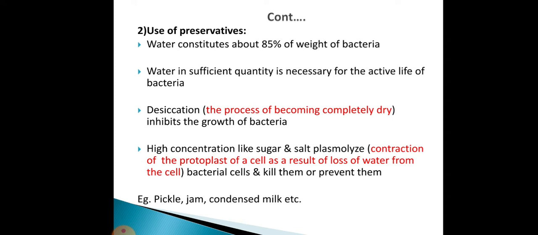So high concentrations like sugar and salt plasmolyze. What is meant by plasmolysis? It is the contraction of the protoplast of a cell as a result of loss of water from the cell. That plasmolyzes bacterial cells and kills them or prevents their growth. High concentrations like sugar and salt plasmolyze the bacterial cell and kill them or prevent them. For example, pickle, jam, condensed milk, etc.